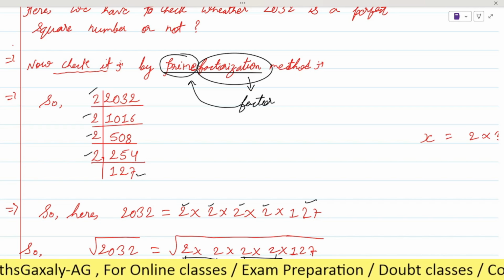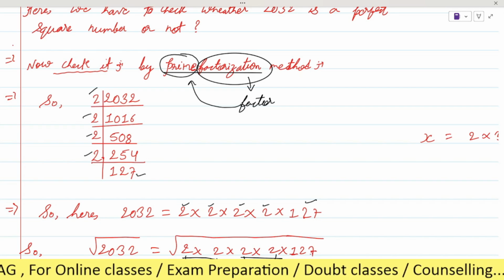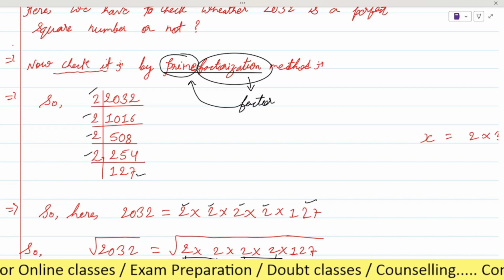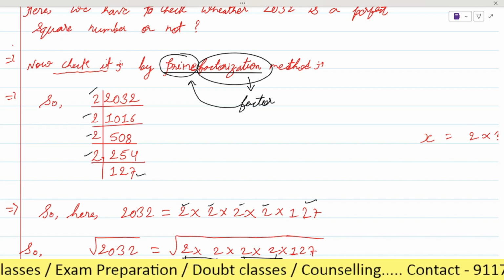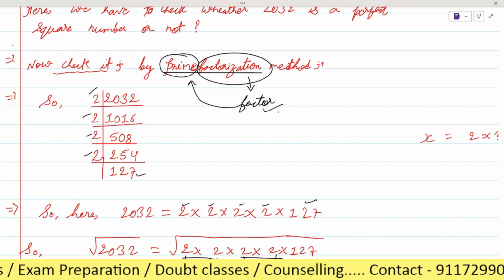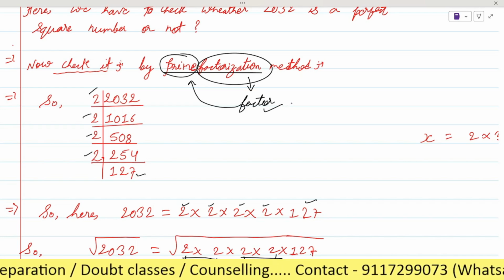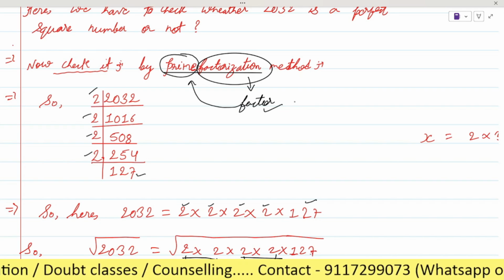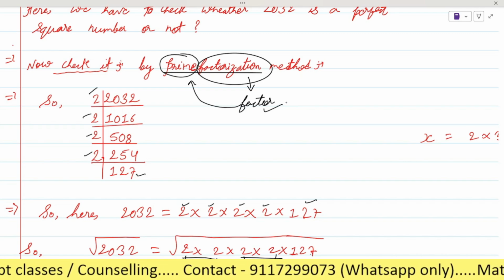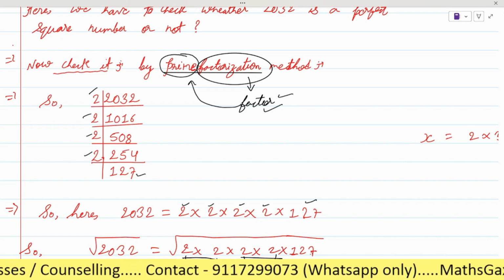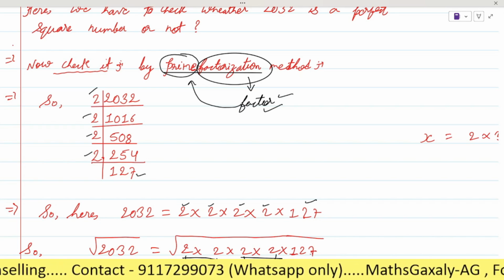Factor means we have to find the number which can divide the given number. This is the definition of the concept of factor. We have to find that number, and that number should be a prime number. So instead of checking with all numbers, we will directly check with prime numbers. It will save our time. Is it clear now? Okay, that's why I always prefer to go step by step and concept-wise.